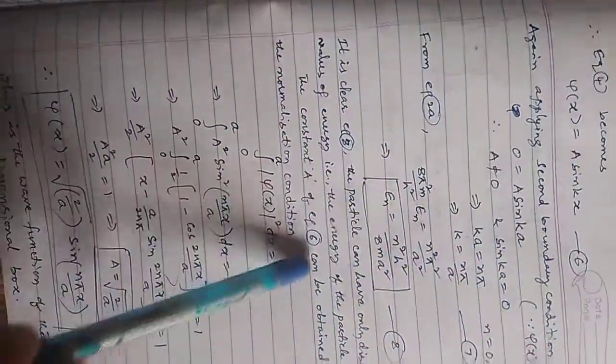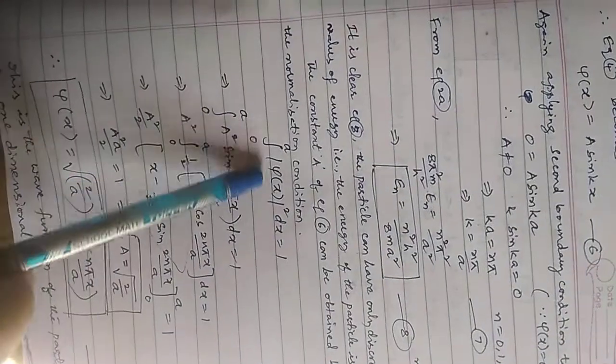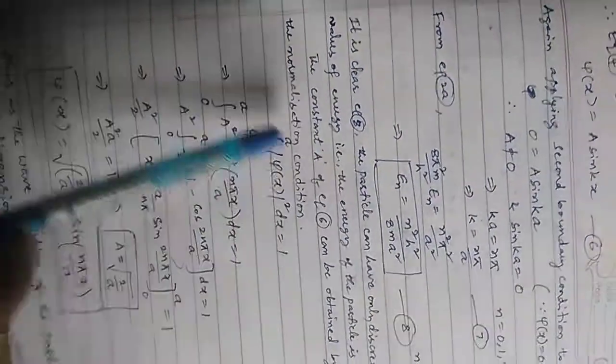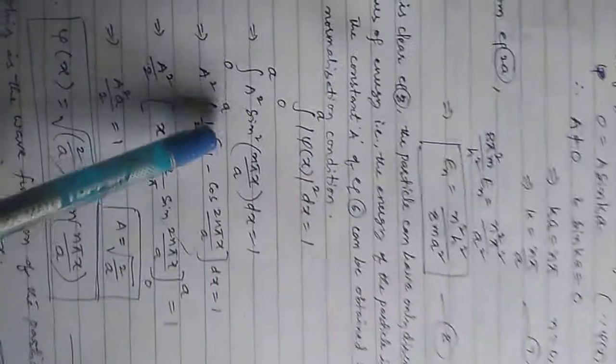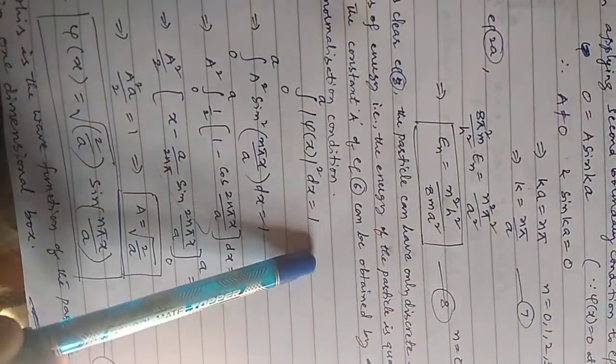In order to find the a value, we need to take the help of the normalization condition. What is the normalization condition? That is the integral of psi square dx equal to 1, and we need to take limits for this boundary problem also. Here we have two boundaries, 0 and a, so we take the limits 0 to a, integral of psi of x square dx equal to 1.